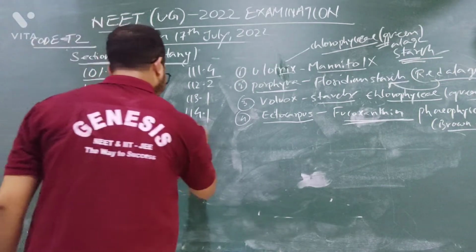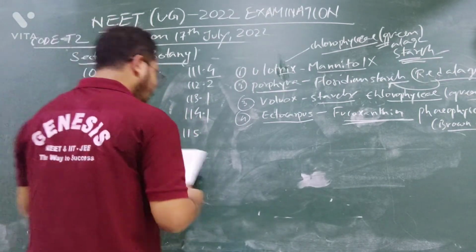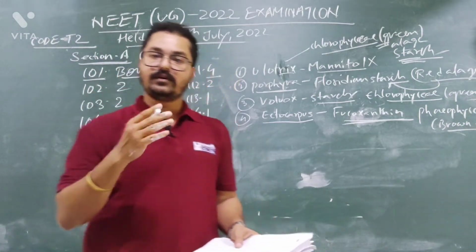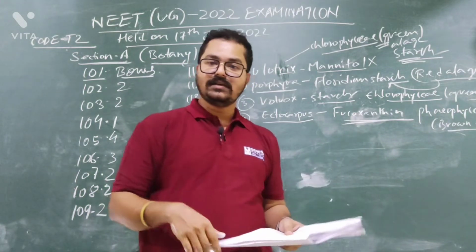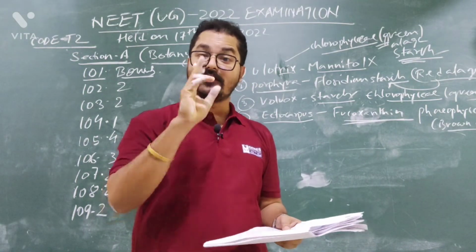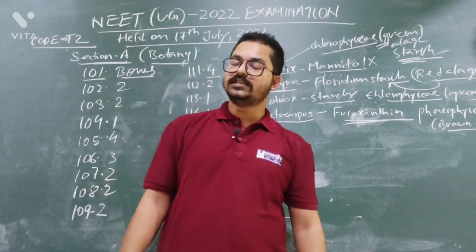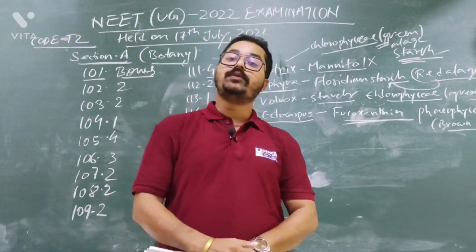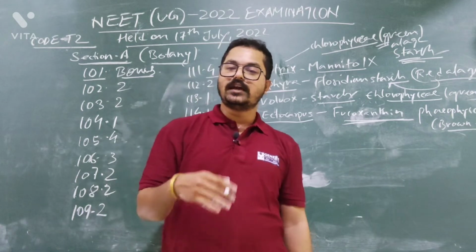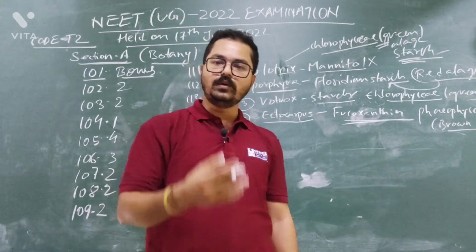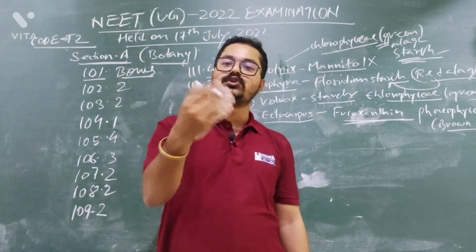Now 115. DNA polymorphism, that is, the types of DNA. So DNA polymorphism forms the basis of what? Different types of DNA are the basis of DNA fingerprinting. We have already discussed that in the Human Genome Project and DNA fingerprinting, we came to know that I am different from you. 99.9% is similar between you and me.